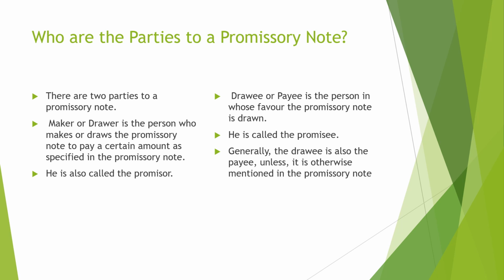Mainly there are two parties in case of a promissory note. The first is the maker or drawer, and the second is the payee or promisee. The drawer is called the promisor and the payee is called the promisee.